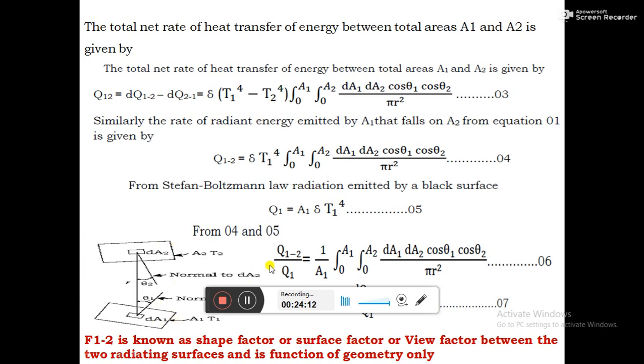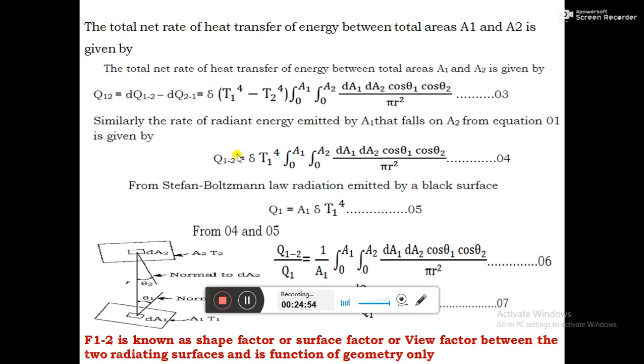To find the total net heat exchange between the two bodies, we need to integrate this particular equation between the limits 0 to A1 and 0 to A2. This equation number 3 gives the total net rate of heat transfer of energy between A1 and A2. By integrating we get the amount of heat exchange between the bodies A1 and A2. Here T1 minus T2.